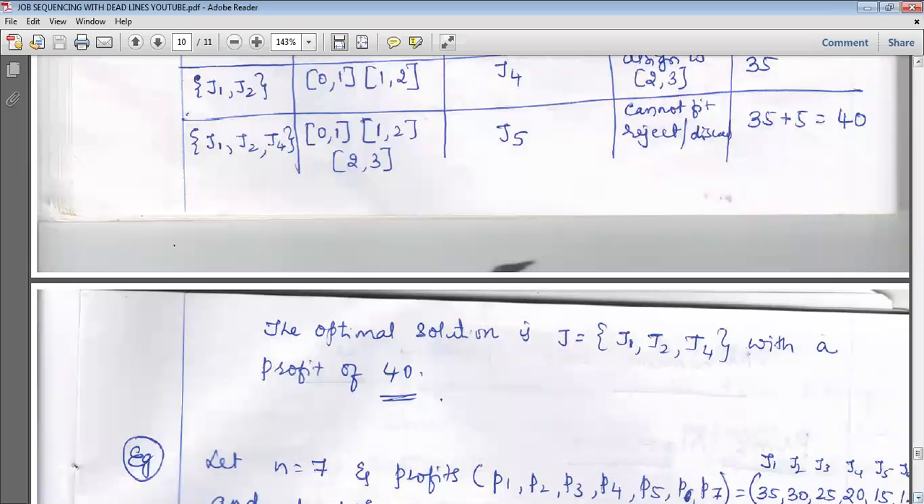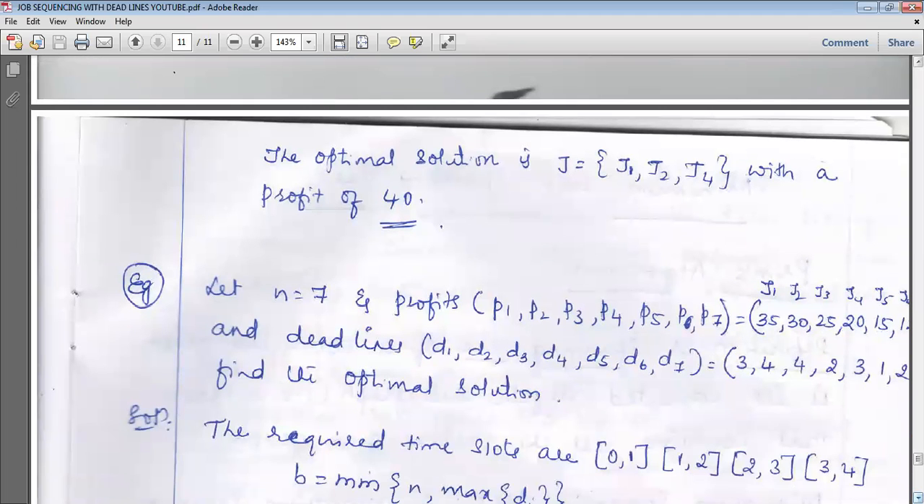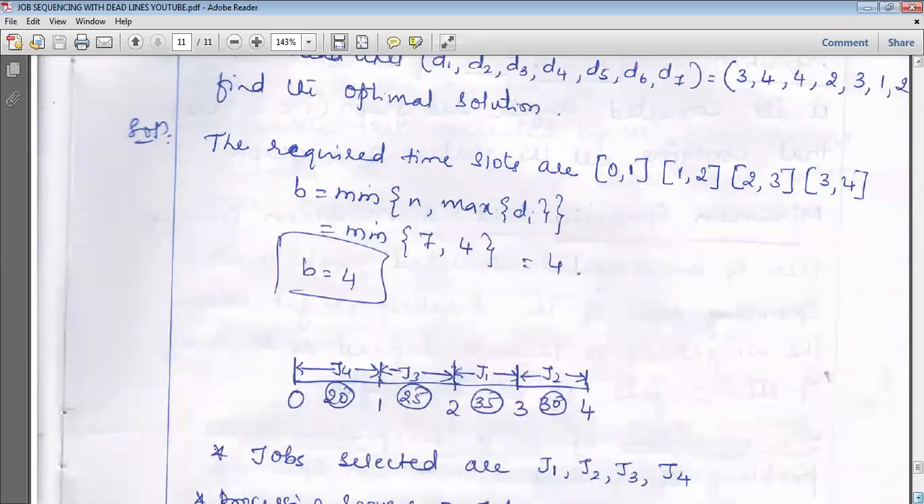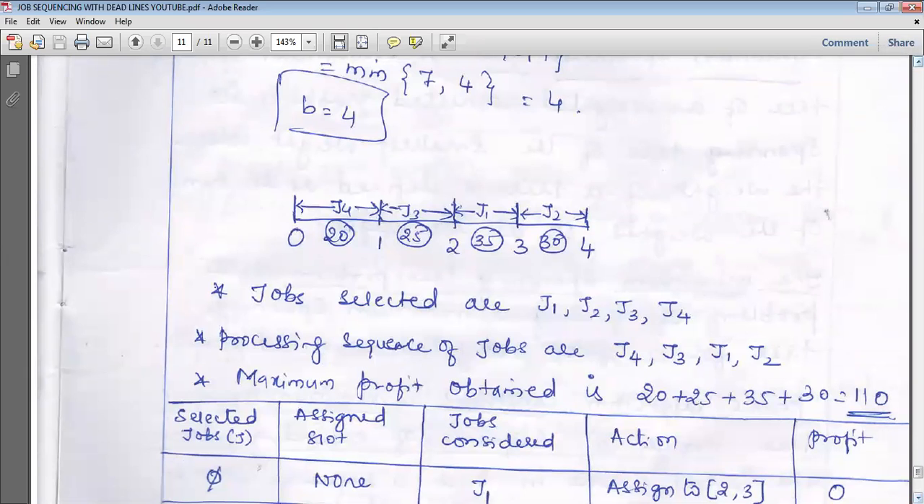Similar to that, I have solved one more example. Here the number of jobs is 7, and for all the 7 jobs, profits and deadlines are given. We have to find the optimal solution. See here, the maximum deadline is 4. In one example we saw 2, in another we saw 3. In this example the deadline is 4. So the time slots we are going to have are 0 to 1, 1 to 2, 2 to 3, 3 to 4. According to that, let us solve it.